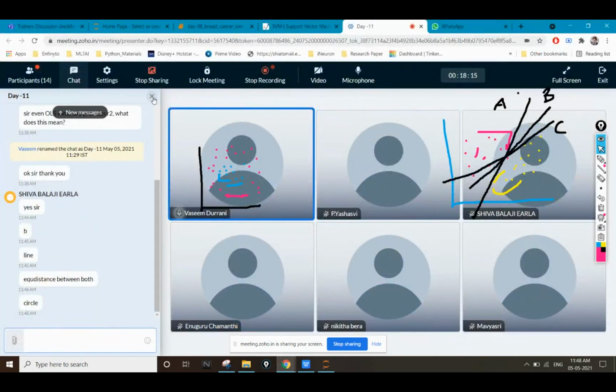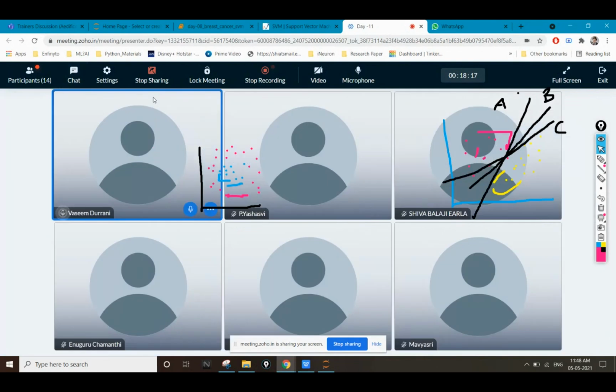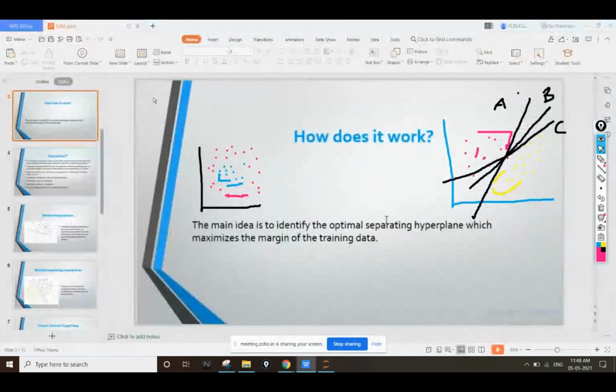A circle. Okay, we cannot draw a line, but we can draw a circle. You can see that all these points are on the same plane of the x and y axes. So drawing a line is not possible. But if we want to draw a circle, we can do that. The drawback is that SVM does not have any circle hyperplane. SVM does not have any circle hyperplane.